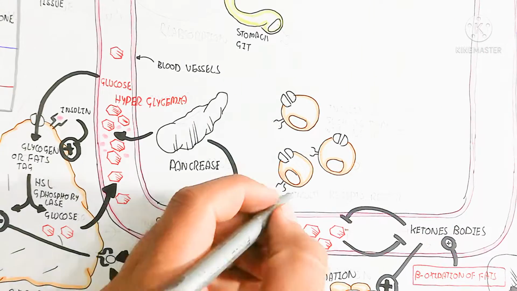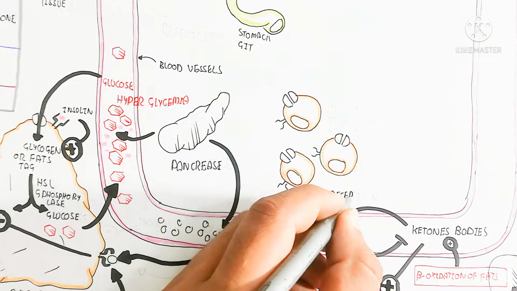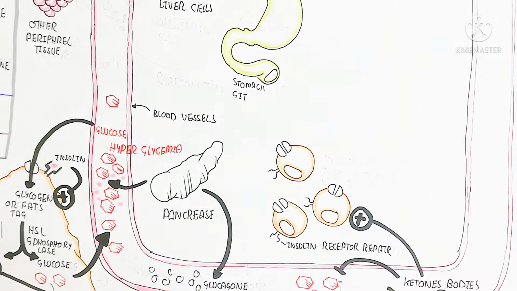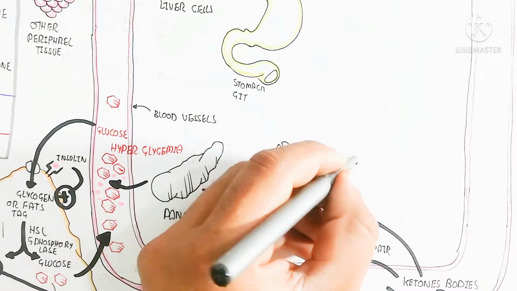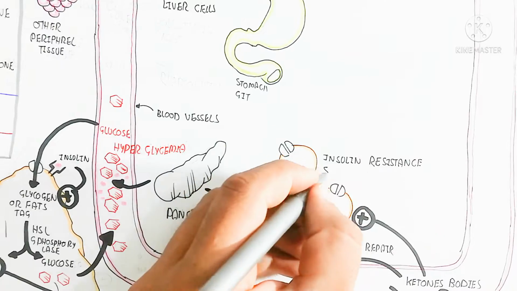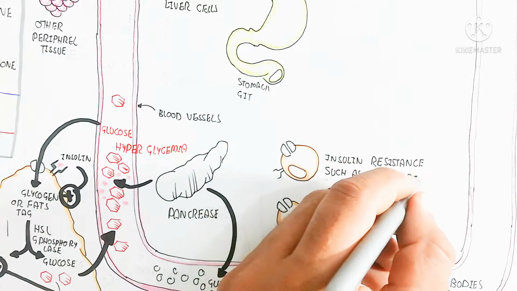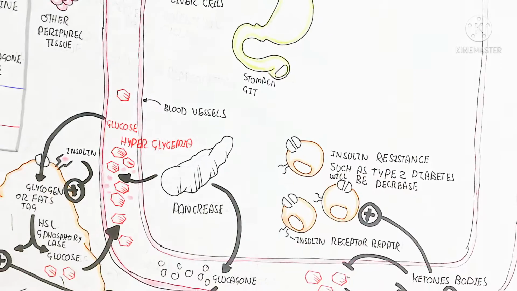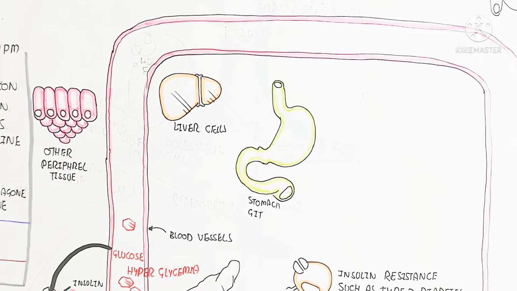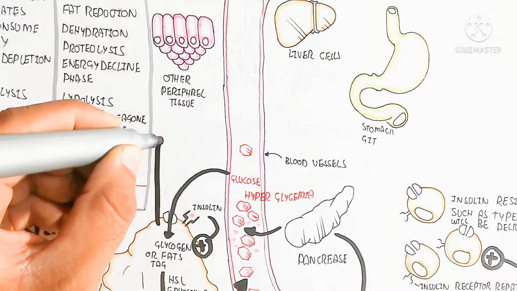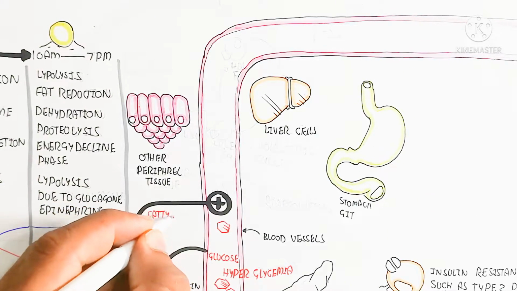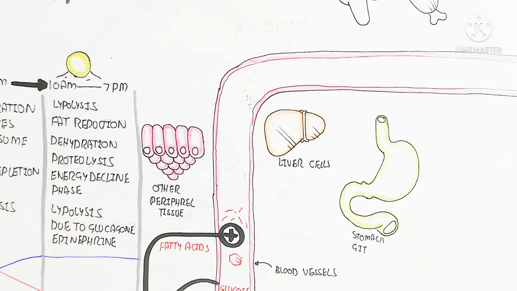So the fluctuation with the passage of days will lead to adaptation of ketones as well as the glucose usage. So both properties will be enhanced. So insulin resistance such as type 2 diabetes will be decreased because the insulin receptor will be repaired, because of the chance of repairing due to the insulin inhibition. So the insulin binding with the insulin receptor will not occur, but in this way the repairing mechanism will be enhanced.